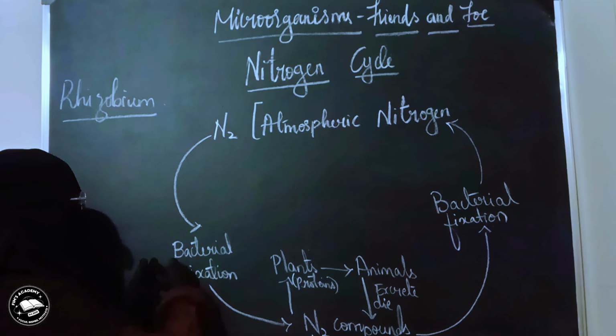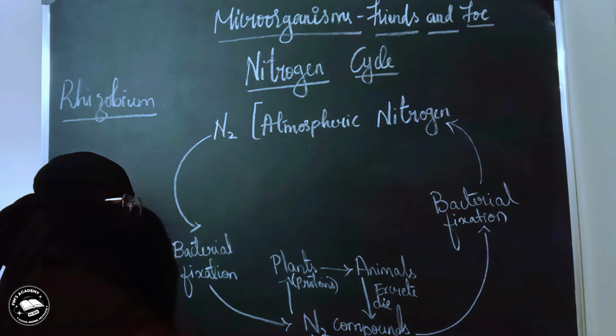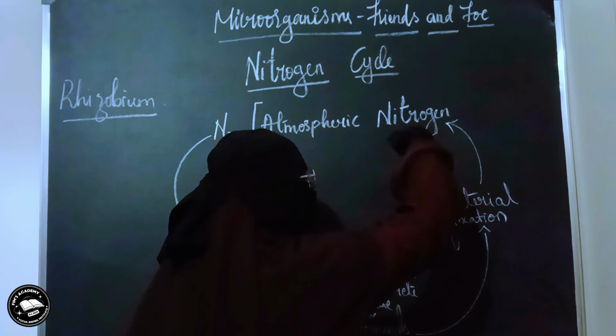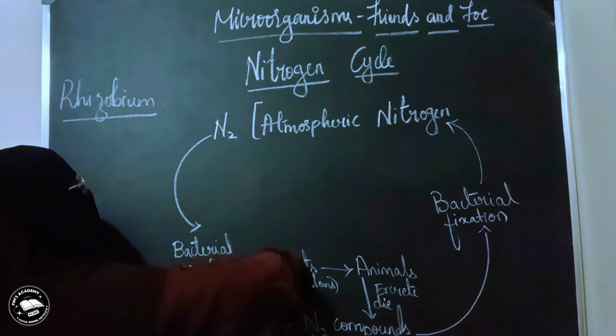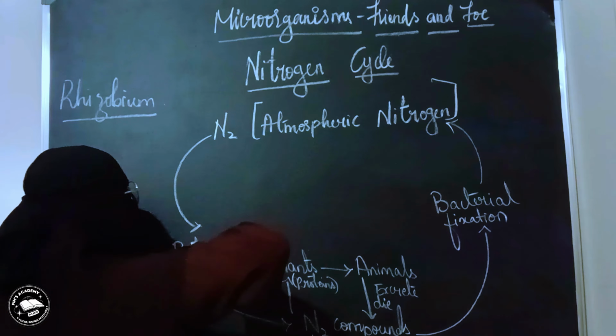So here, one type of bacteria is converting atmospheric nitrogen into nitrogen compounds, and the other type is converting nitrogen compounds in the soil into atmospheric nitrogen. This is how the nitrogen which was fixed by the bacteria is released back into the atmosphere.